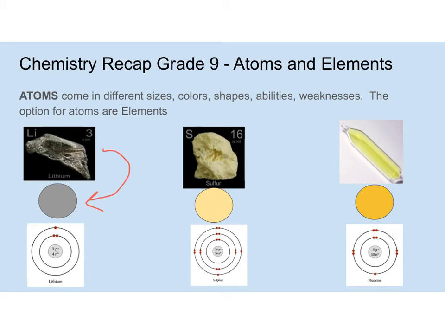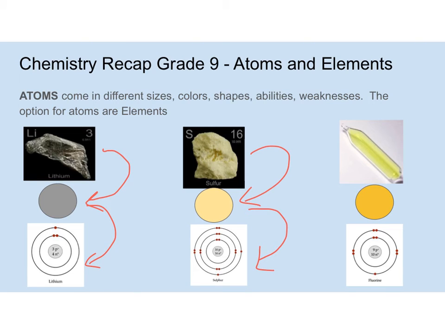If you get even closer and ask what each little sphere looks like, this is the construction of an atom. We'll be talking about this coming up, but you should remember this from grade 9. You have the nucleus, protons, neutrons, and then electrons going around the outside. Something like sulfur is a little bit different. It looks obviously different than lithium. It's a non-metal, but it's still going to be a sphere. Up close it looks much different than lithium. There are a lot more electrons on it, and a lot more protons. That's why it looks different.